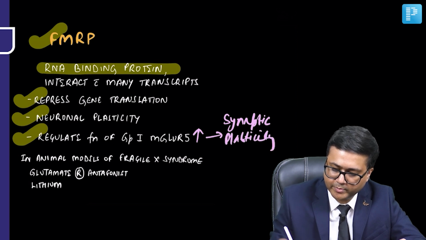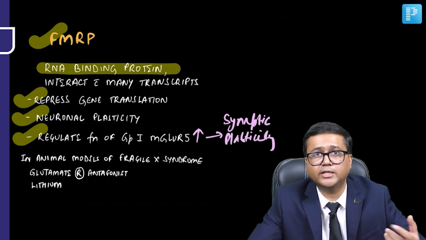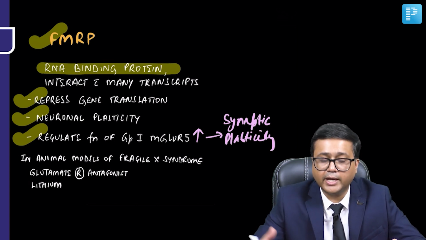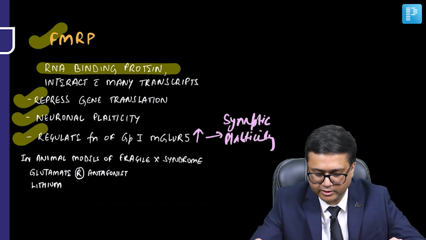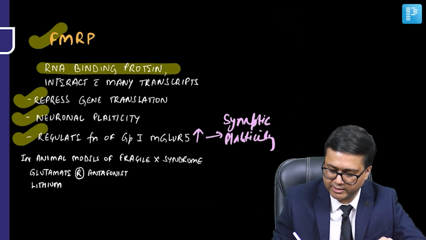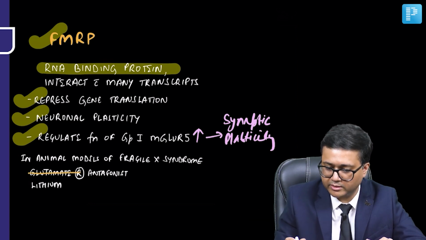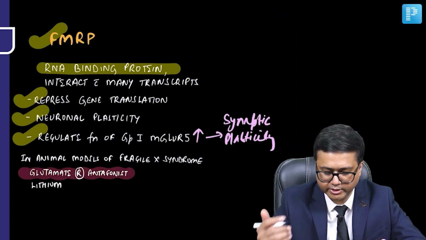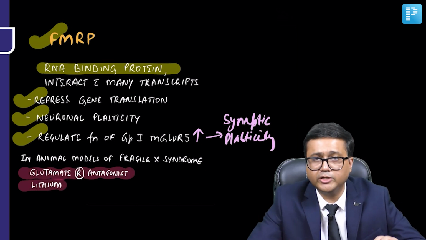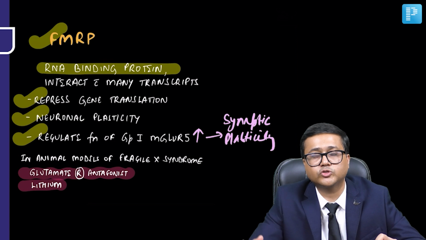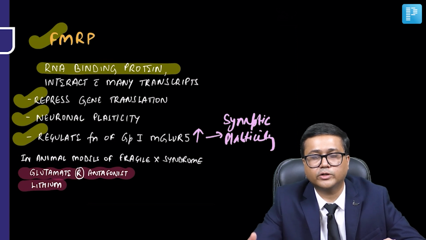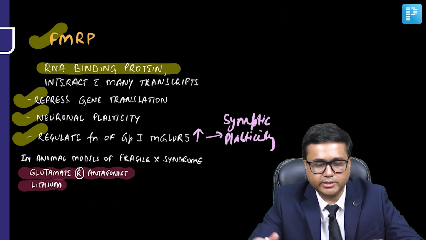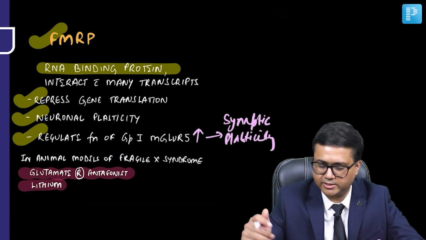So this FMRP protein is again associated with autism spectrum disorder. And in fact, in animal models of Fragile X syndrome, it is seen that glutamate receptor antagonists and lithium may show some improvement in some of the features of autism spectrum disorder. So again, it seems that FMR protein plays an important role in ASD.